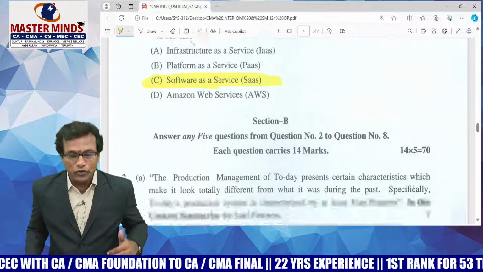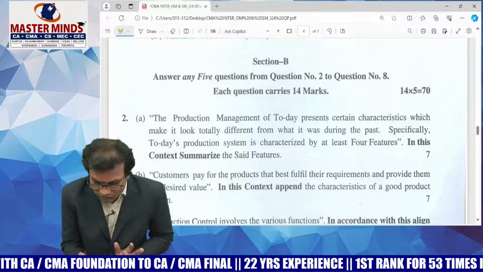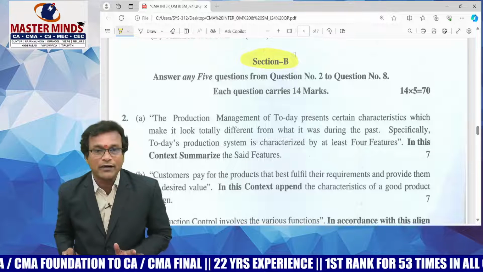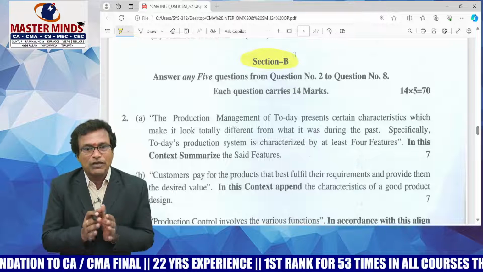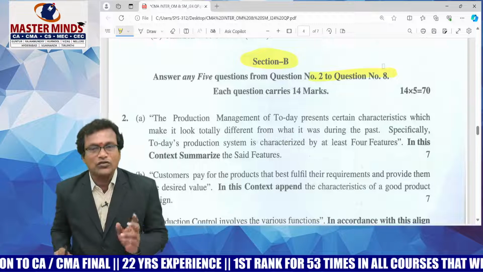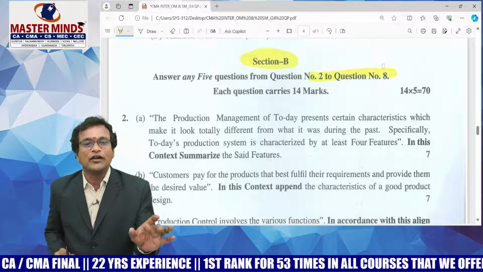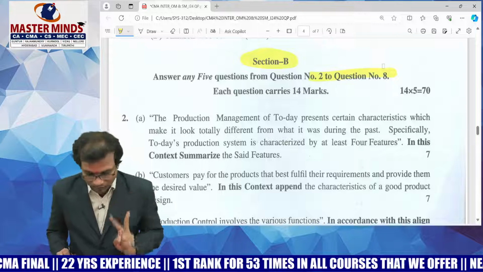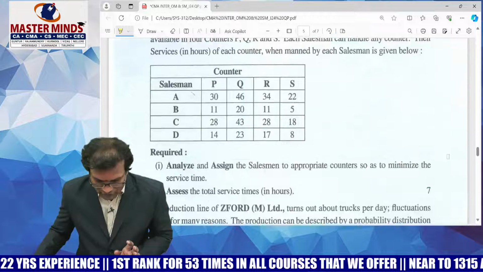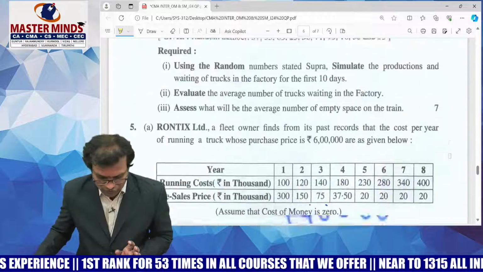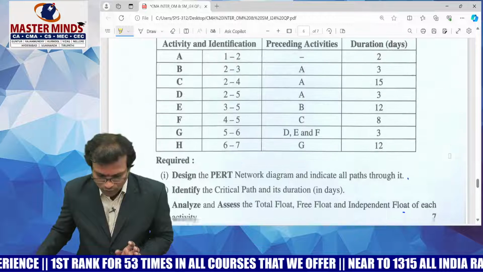Now, shall we move to the descriptive part? This is called section B in your entire question paper. In all, there will be 7 questions numbered from question number 2 to question number 8. Each question will be carrying 14 marks, out of which you will have 2 subparts, 7 marks each. Now, look at the SM part in these last 3 questions. Question number 6, 7 and 8 belongs to SM.